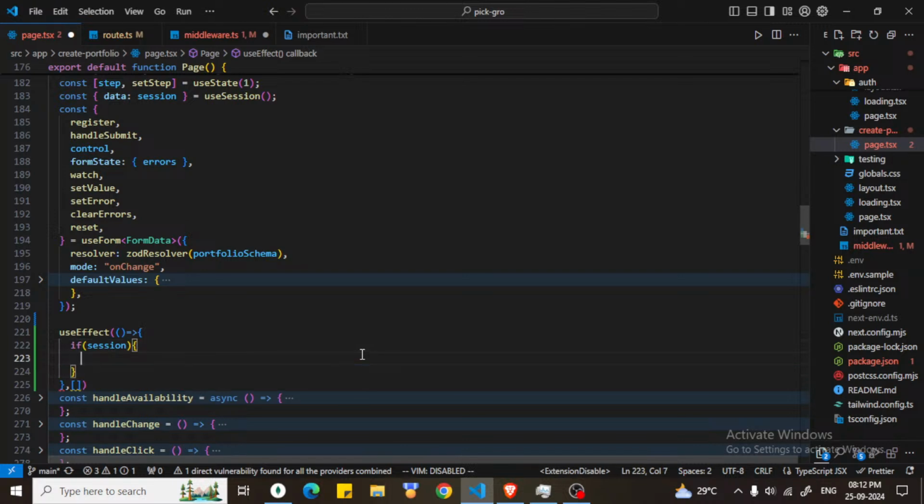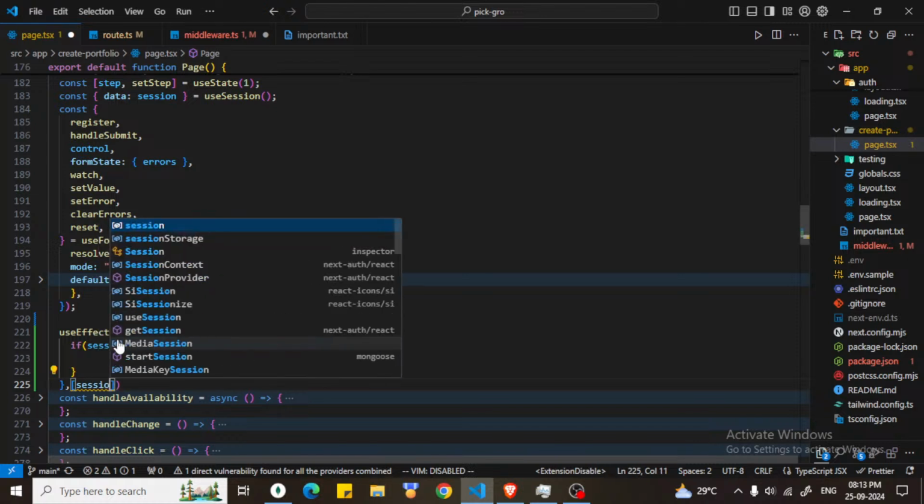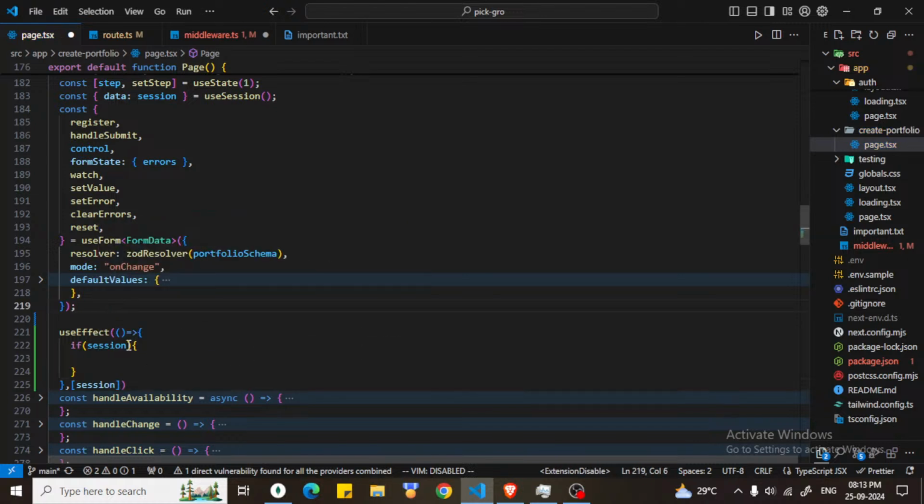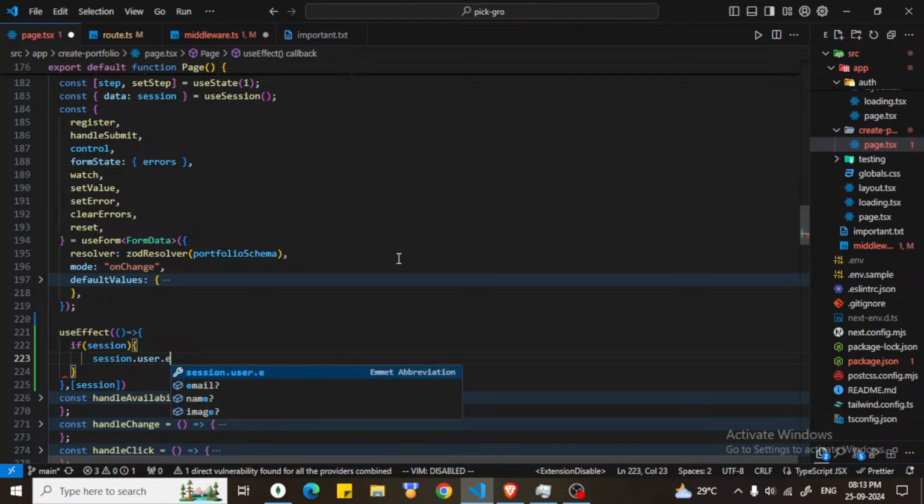If session, then yeah, we have used the session, so we would need to pass it as a dependency. Yeah, session. And now what we need to do is, here we can have access to session.user.email id. Yeah, cool, we can do this,